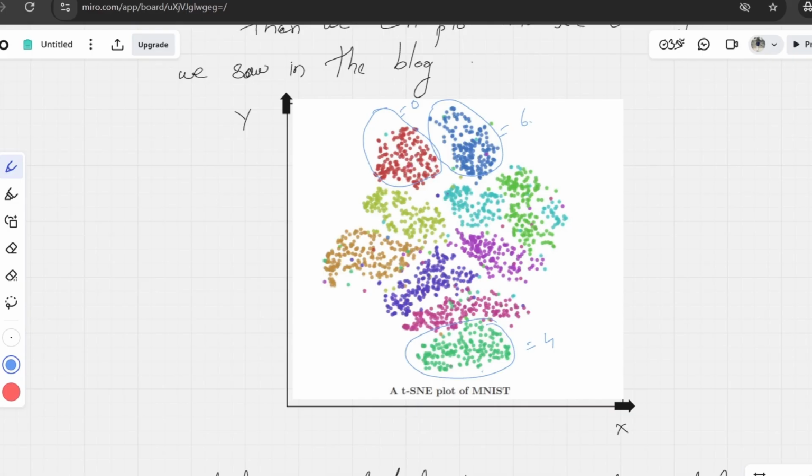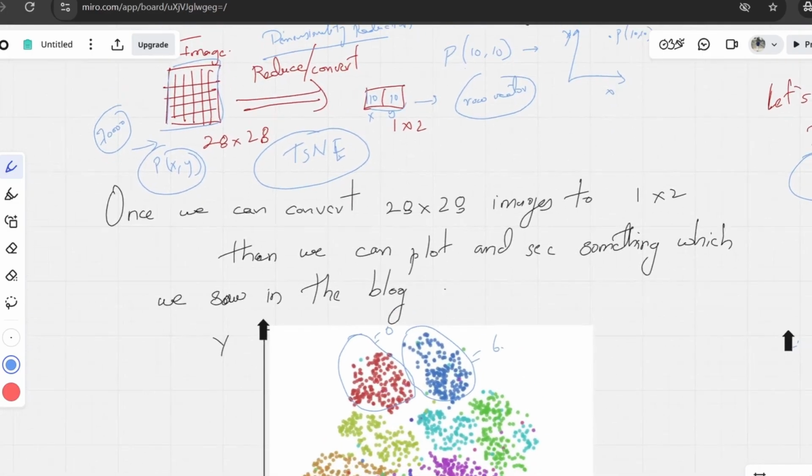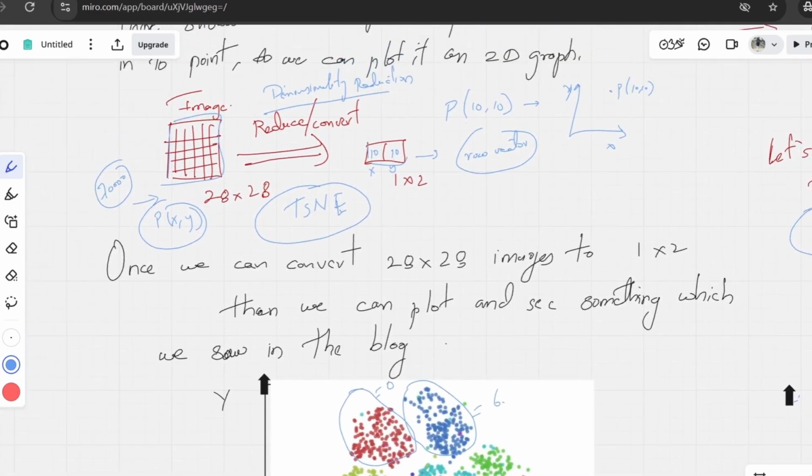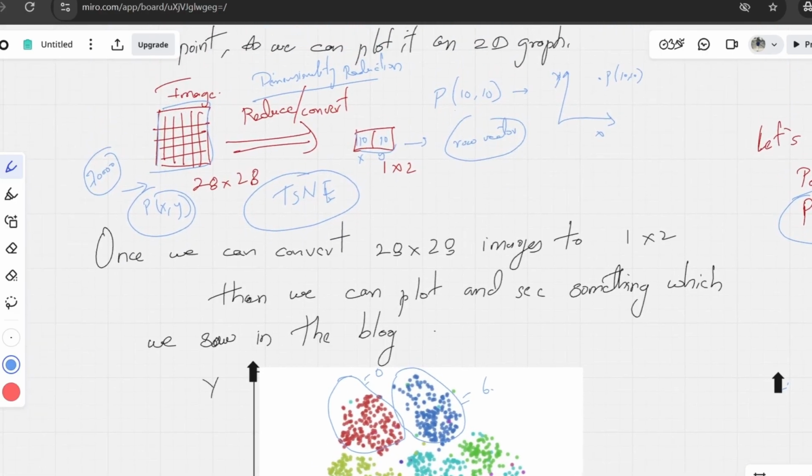So these are the groups which have formed even though we reduced from 28 cross 28 to 1 cross 2. There should be information loss because we are reducing the size of the images, right? When we reduce the size of images, the quality of the images will be gone, right? The same way here also, when we reduce using a dimensionality reduction technique, there should be some reduction in the information, right?